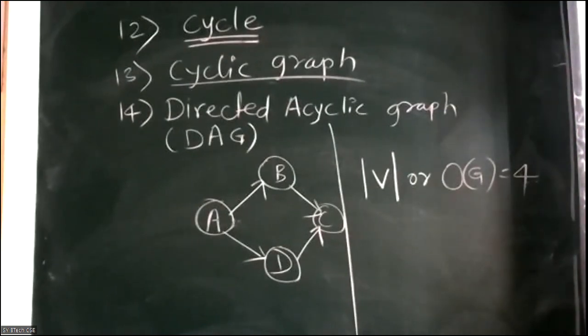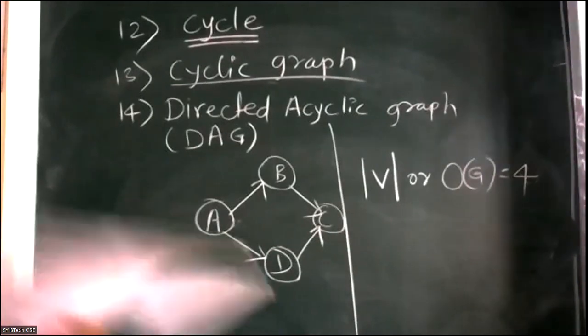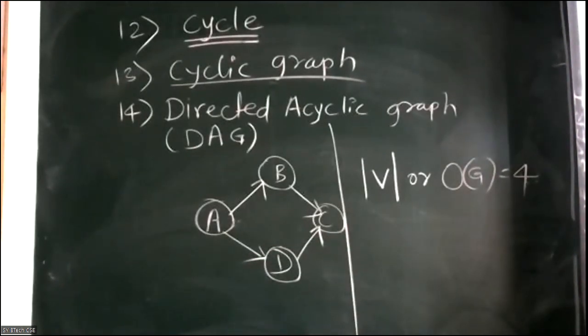After that, we'll start with the breadth first search tree and depth first search tree. For the breadth first search tree, we use the concept of queue, and for the depth first search tree, we use the concept of stack. After that, we will go to the last point of unit number 8, that is the application of graph: finding the shortest path by using the Dijkstra algorithm. Whatever points we discussed till now, I hope all of you are clear. Now we will take a pause here.